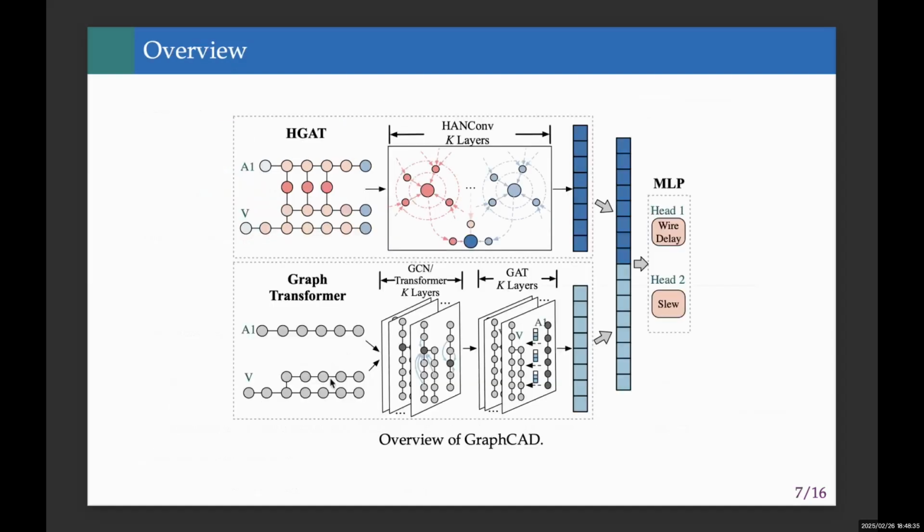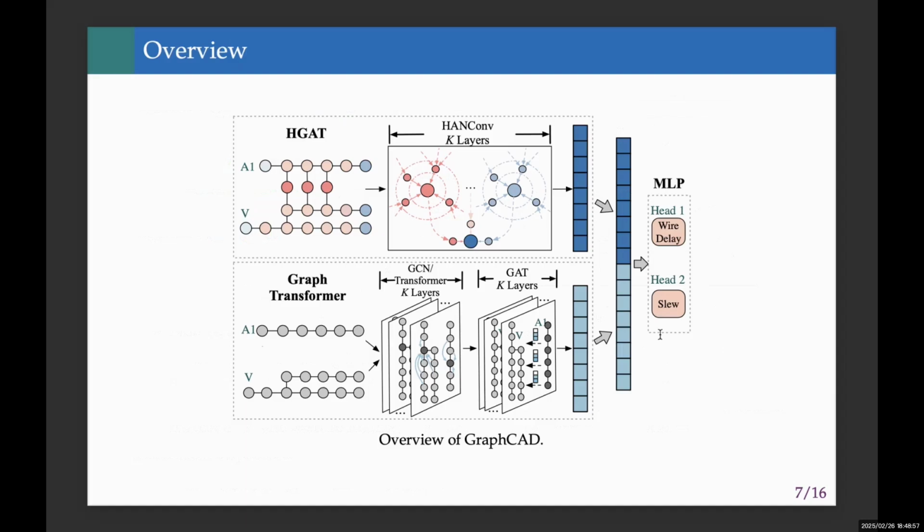Now, let's look at the GraphCAD architecture. It combines three core modules. First is the HGAT model for coupling effect analysis. Second, the graph transformer model, which is used to handle wire path interactions and overlapping timing windows. And finally, we design the MLP heads for prediction.